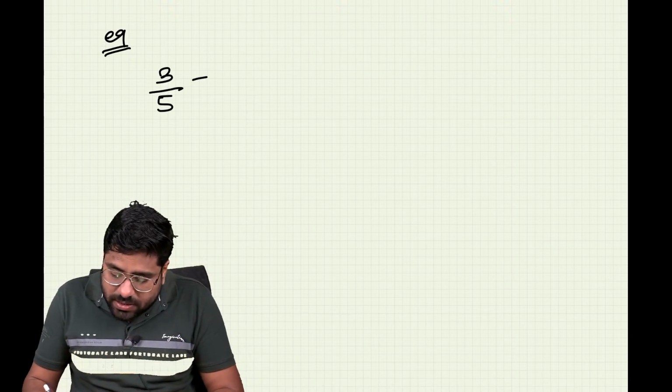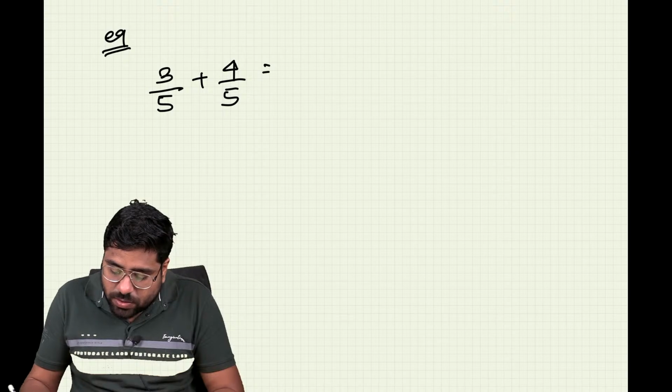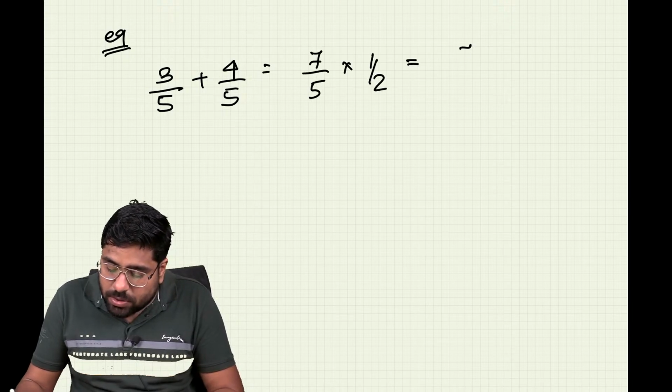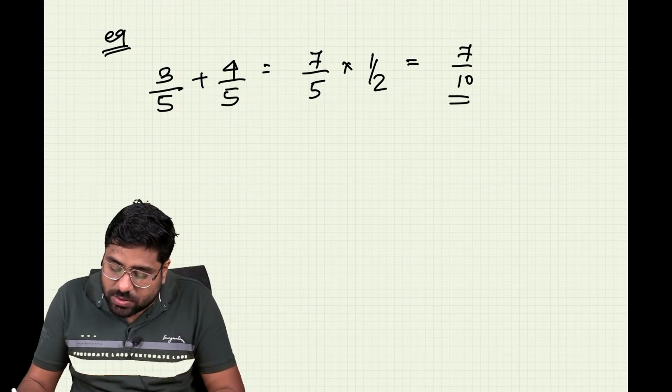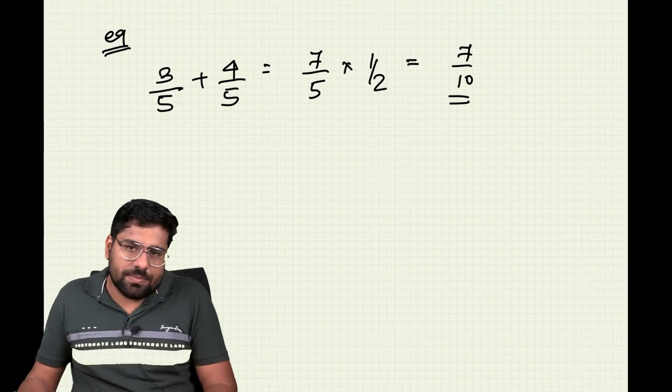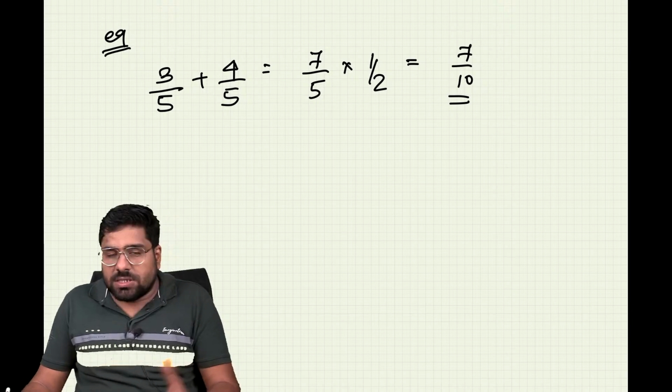So for example, 3 by 5 plus 4 by 5 is going to be what? It is going to be 7 by 5. When I divide it by 2, I will end up getting 7 by 10. So this is going to be one of my examples. This is going to be one of my averages.